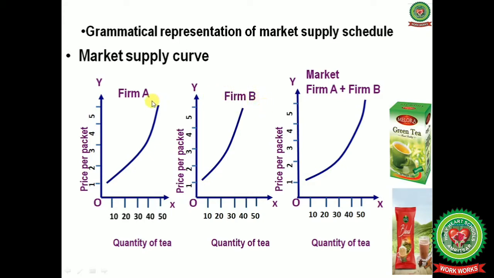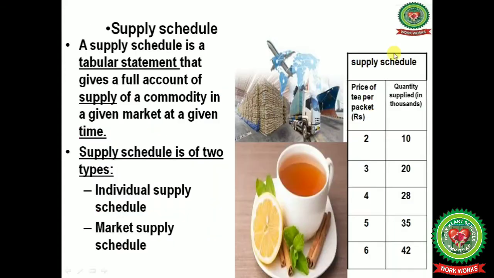After adding up the supply at different prices by both the firms, we will get the market supply curve for firm A and firm B, and that will also be an upward sloping supply curve. This supply curve is known as the market supply curve.